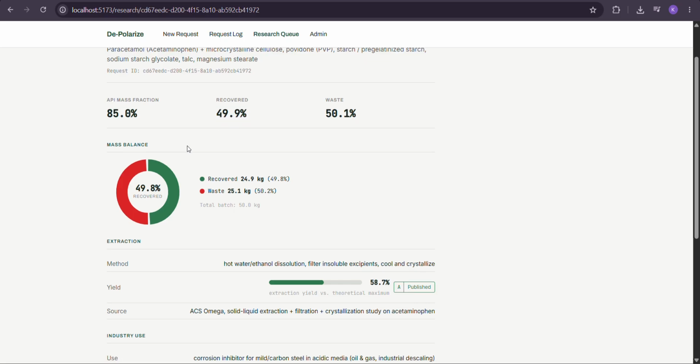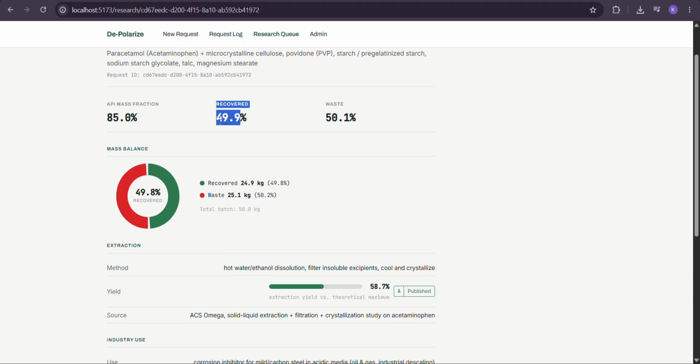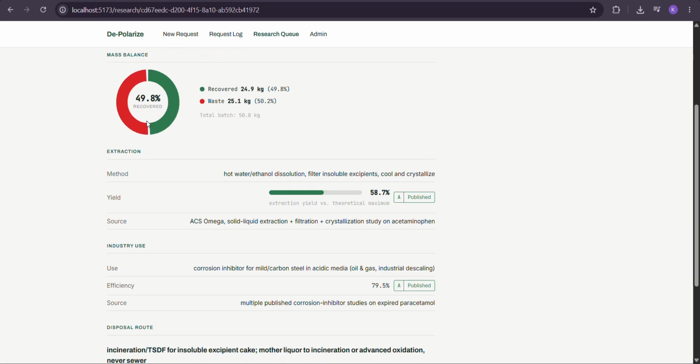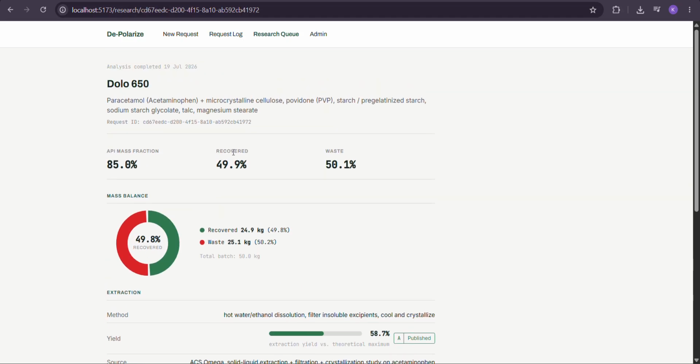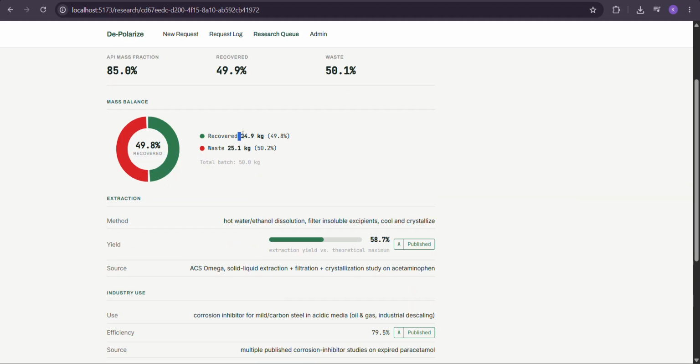So how much of it can be recovered through the processes that we will run? It says that 49.9% can be recovered. Waste will be the remaining 50.1%. So in the composition it is 85%, but in the numbers it will actually be lower. Now as you can see, this is the mass balance, which says that among the 50 kg that we entered, 24.9 kgs can be recovered, which is 49.8% of the medicine.